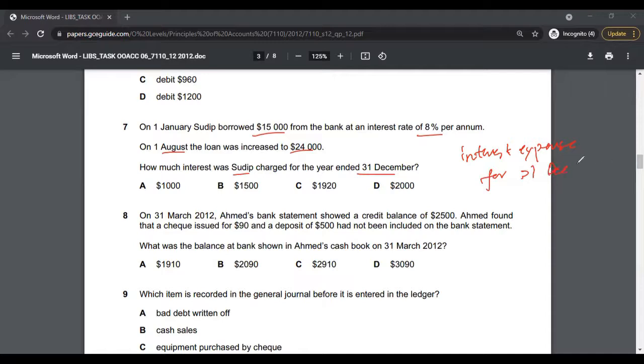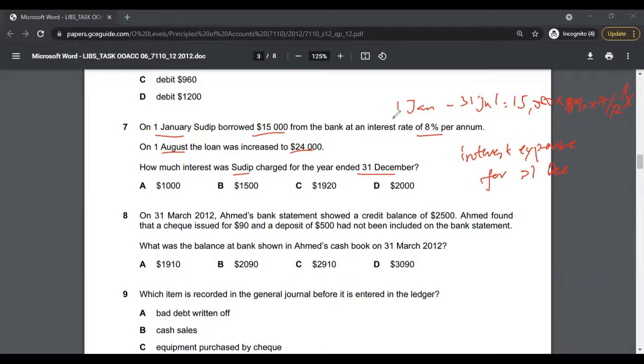for 31st December. If you look through, the dates are very important in here, and the amounts change. So from 1st Jan to 31st July, interest expense is going to be 15,000 times 8% times 7 over 12. That will be the timeline. And this will give you some X dollars of interest expense.